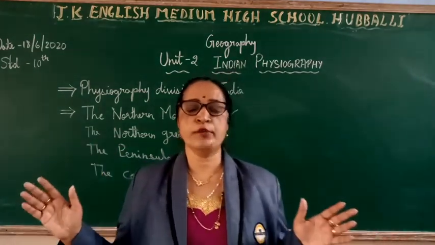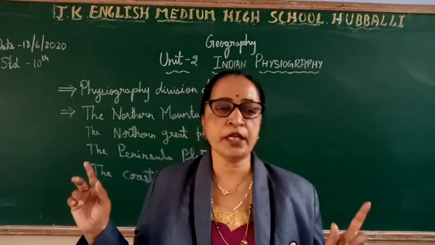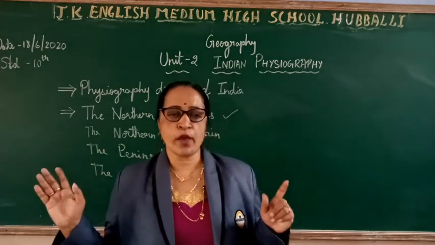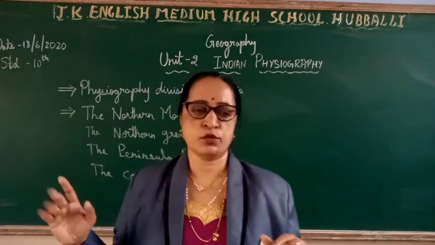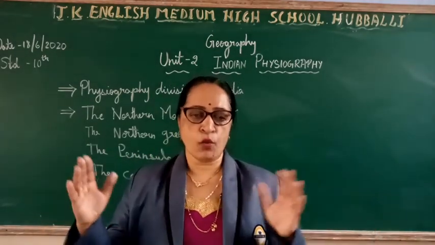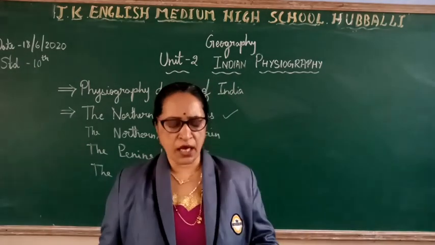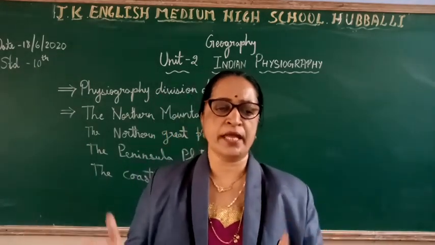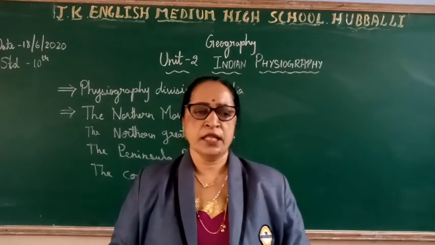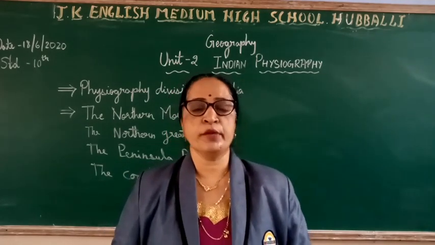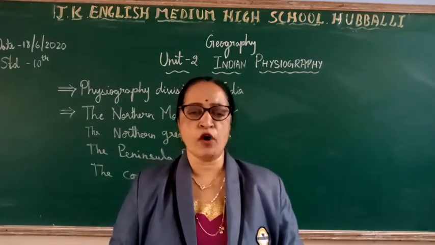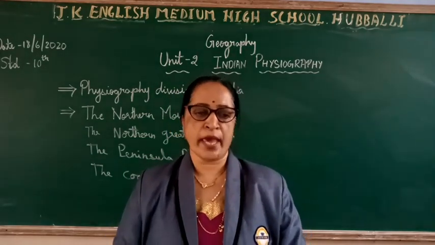For how many kilometers? 2,400 kilometers. The width varies from 240 to 320 kilometers. They are broader in the west and narrower in the east. They cover an area of about 5 lakh square kilometers.